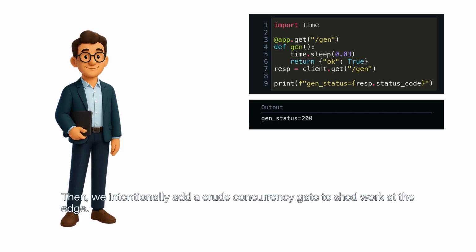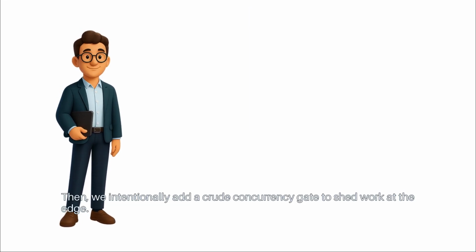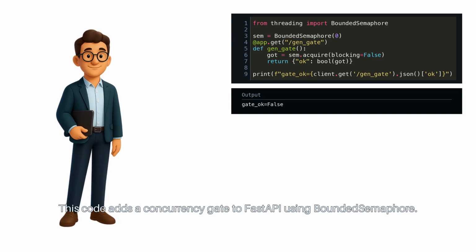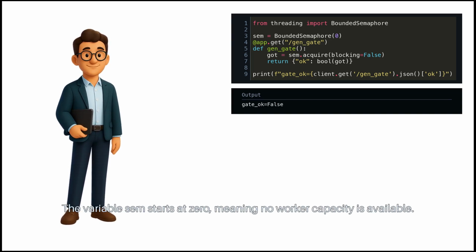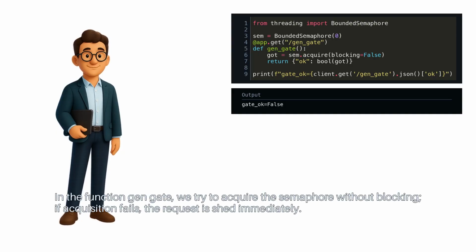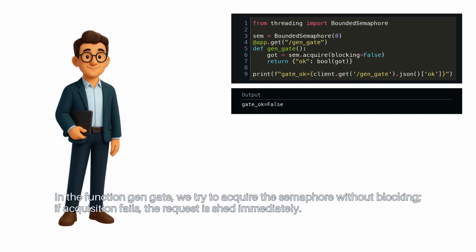Then, we intentionally add a crude concurrency gate to shed work at the edge. This code adds a concurrency gate to FastAPI using BoundedSemaphore. The variable SEM starts at 0, meaning no worker capacity is available. In the function genGate, we try to acquire the semaphore without blocking. If acquisition fails, the request is shed immediately.